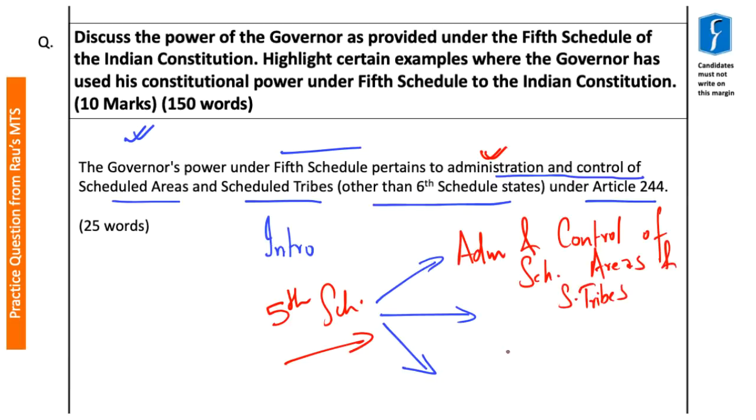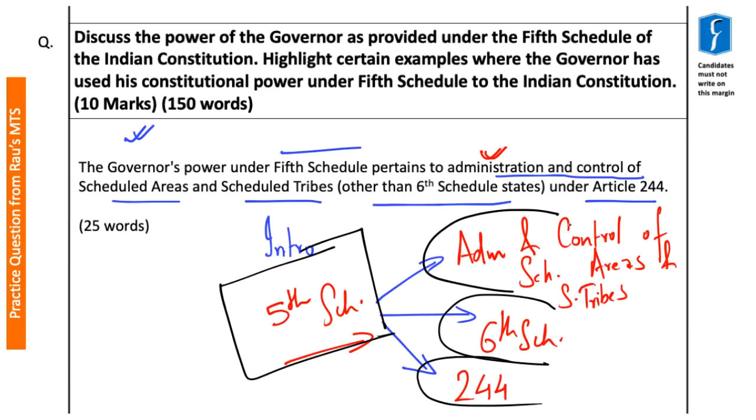The second aspect is that it provides for such administration other than the 6th Schedule states, that is the 4 states as provided under the 6th Schedule. And lastly, it mentions Article 244. So overall, these three aspects connect the powers of the governor under the 5th Schedule, and as an introduction, it gives you an ideal start for your answer.